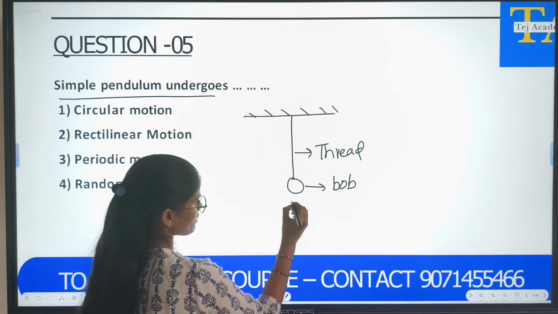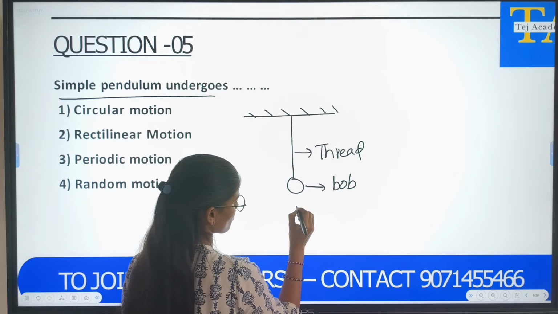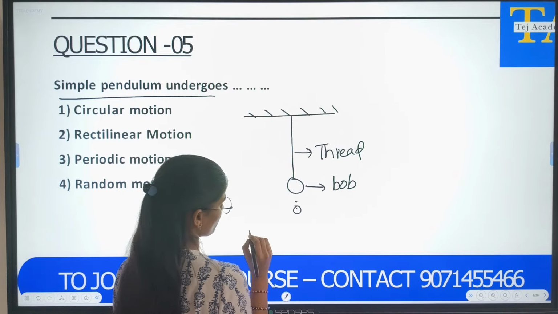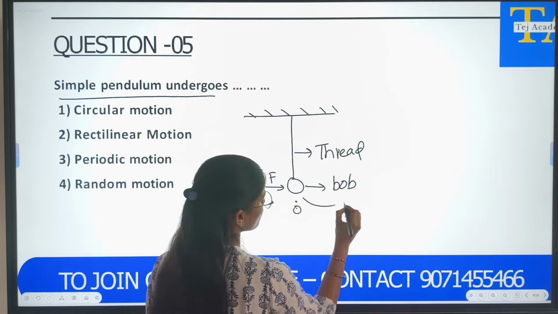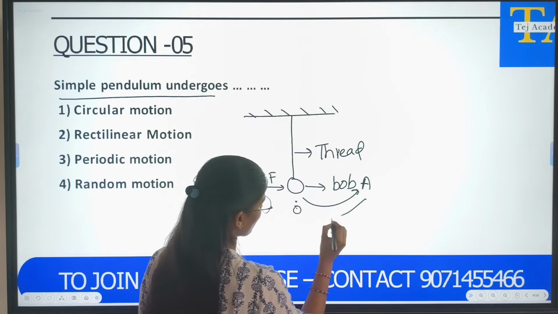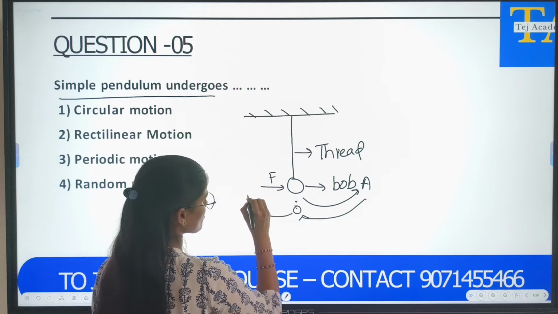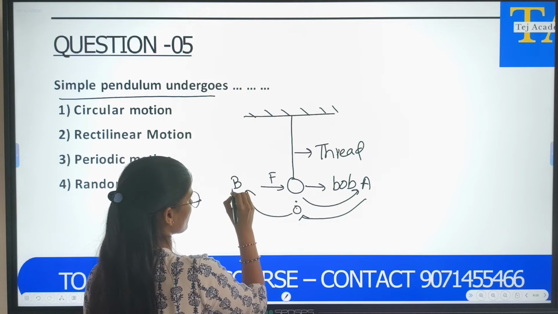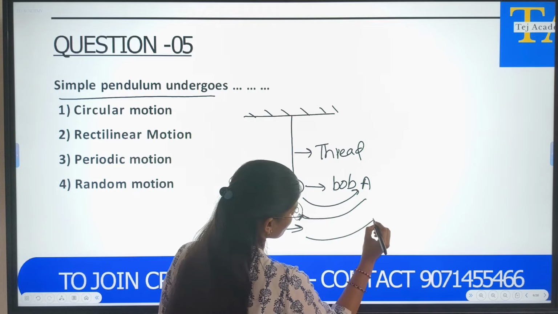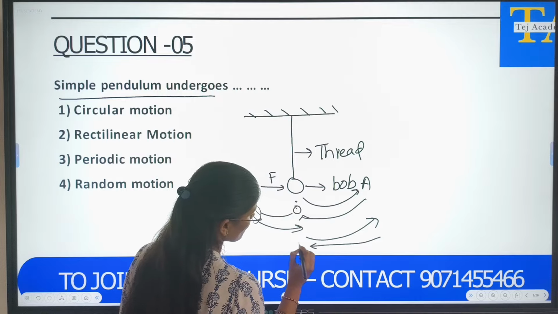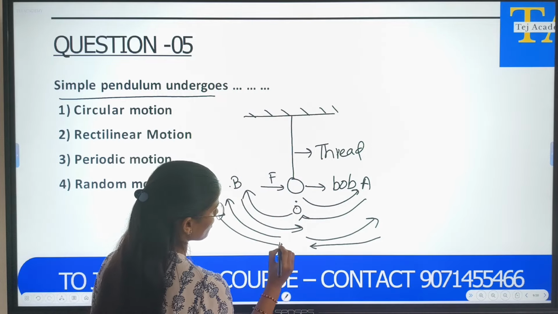Now let us indicate this position as point O. If you apply some force, it will move to point A and come back to point O, go to some point B, and again come back. This motion will be repeated till the bob comes to rest.